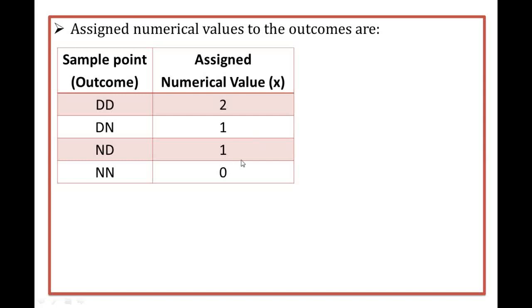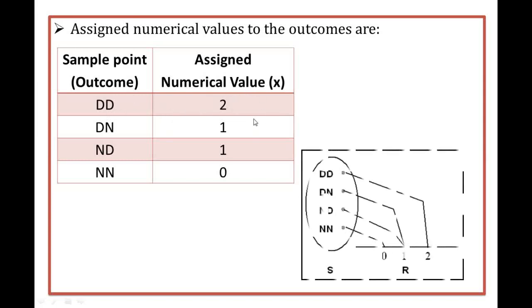So now we are going to give some graphical representation for these outcomes to numerical assigned values. This is the sample space. We are going to give numerical values, that means real numbers, and you get output values. Here you see DD is related to 2, so you draw the line from DD to the real number 2. Next, you see DN is related to 1, so you can draw the line from DN to 1. Similarly, you can draw the third one and fourth one.